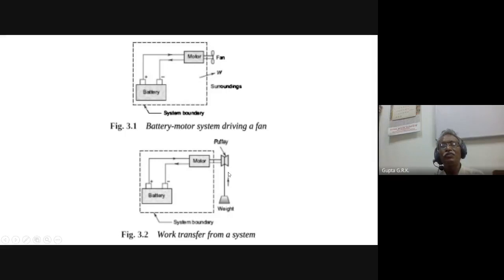So if that energy transfer can be converted to the rise of a weight, then we can say there is a work transfer. To a common man, we can explain it this way. So any energy transfer, if it can be converted into the rising of a weight, is thermodynamic work transfer. Is it clear?